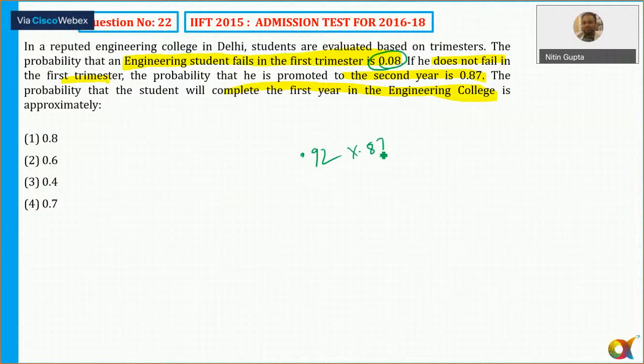So 0.92 into 0.87. What is the approximate value of 0.92 into 0.87? I think it comes out to be approximately 0.80. So 0.92 into 0.87 is approximately around 0.8. Yes, the correct answer is option number 1.